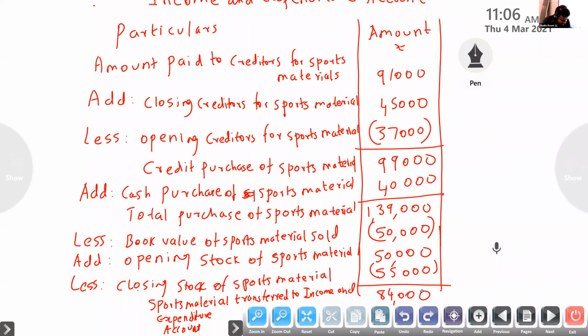Amount paid to creditors, the creditors for sports material, opening, closing, sports material sold, cash purchase of sports material. Then there was zero stock at the end of the financial year. This is a CBSE standard question paper. Zero stock at the end of the financial year means no closing stock. Okay, no closing stock. So we will do that problem.